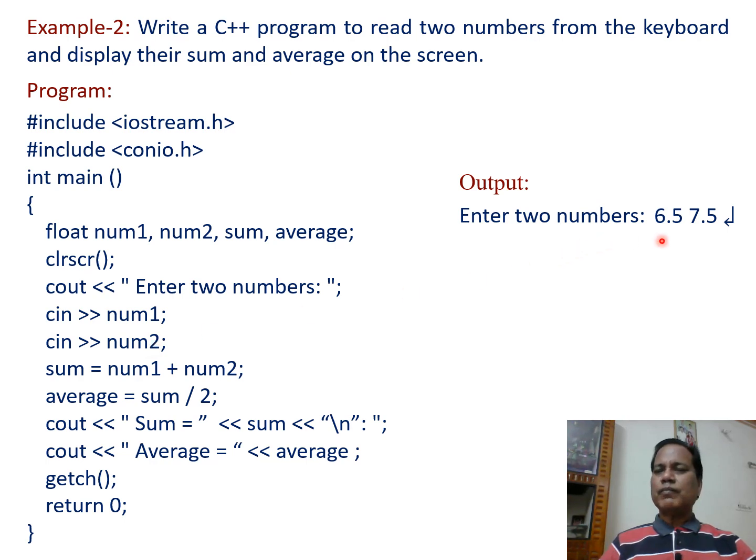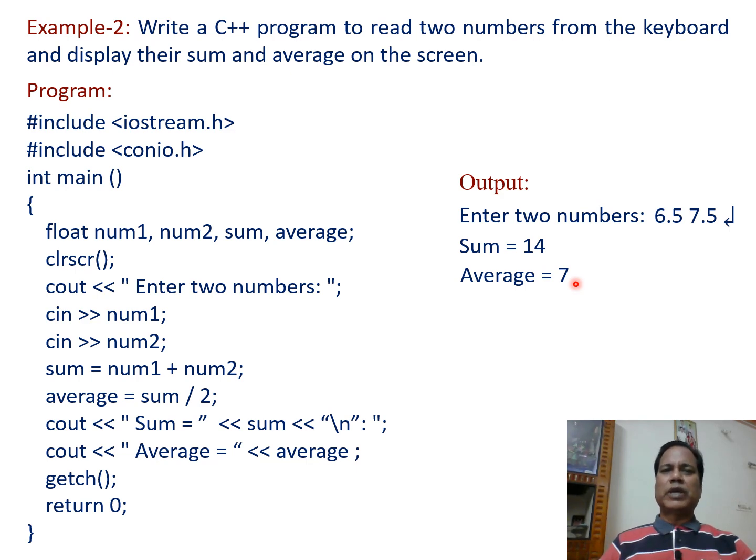Then these numbers are added and the average is found using the next two statements, and the result is displayed as sum equal to 14 and average equal to 7.